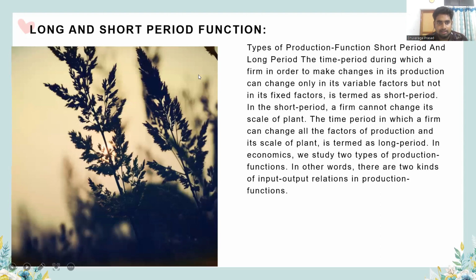I already told that there are two types of production function, the short run production function and the long run production function. In the short run, all other factors are fixed in supply, but at least one factor is capable of being changed to have more output. This aspect of production function is known as the law of variable proportion. We will see it later. Short run production function is governed by the law of variable proportion.